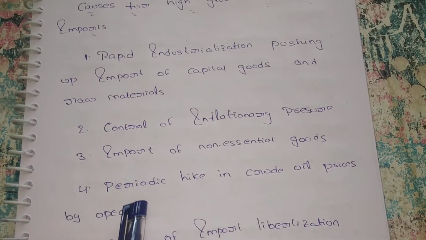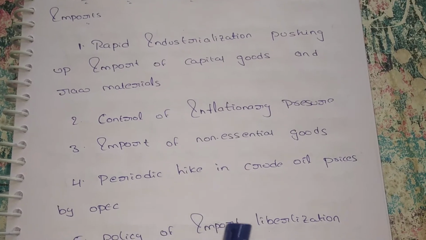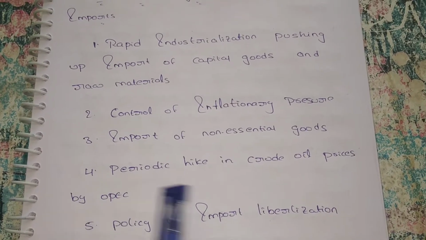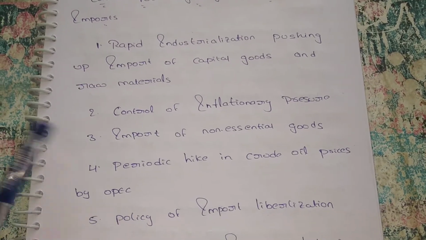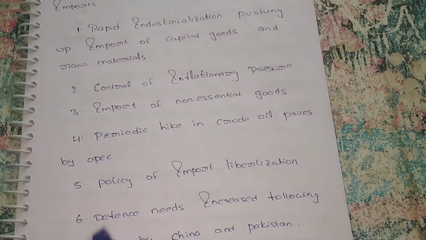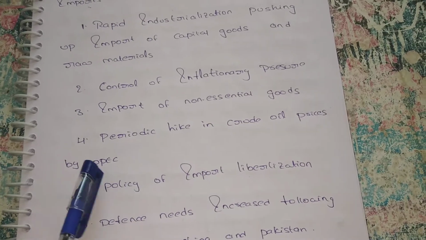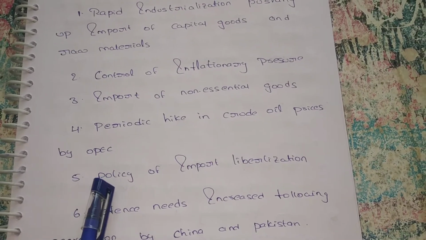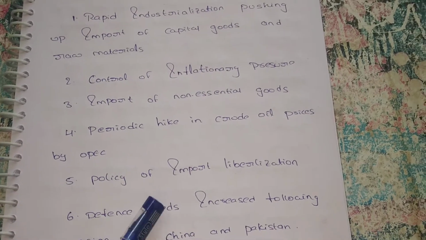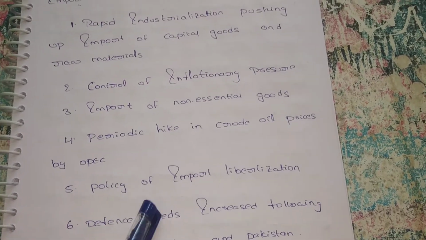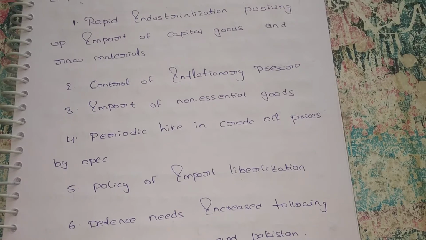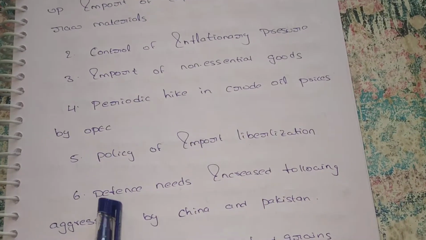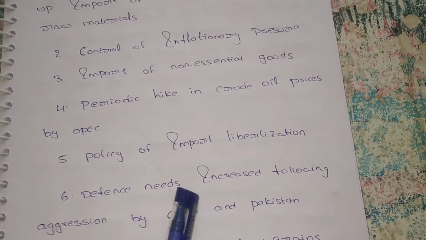Next, periodic hike in crude oil prices by OPEC. In OPEC there is a hike, which means the crude oil prices may increase every year, so it is also one of the reasons for imports. Oil is very useful in our country, but we don't have natural resources for oil, so we have to import, and the prices are increasing day by day, so this is also increasing our imports.